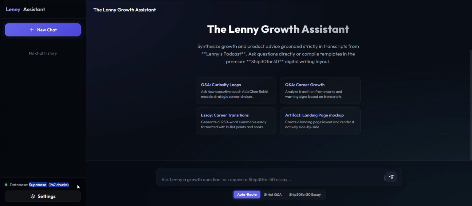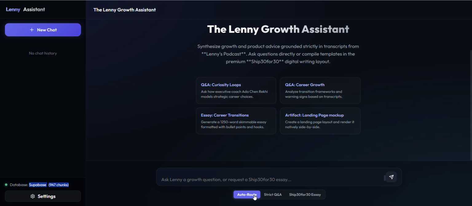On the main screen, there is a routing toggle at the bottom: Auto Route, Strict QA, and Ship 30 for 30. So if I type a direct question, it detects a QA intent and searches the vector index for the most relevant chunks, then answers only using what's in those transcripts. So no outside knowledge, no hallucinated advice.